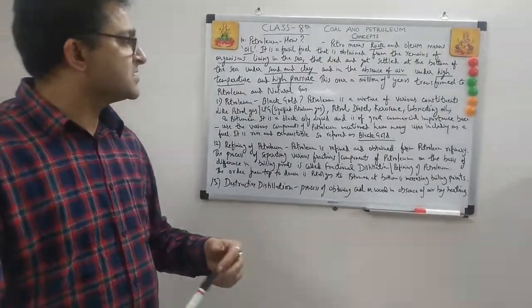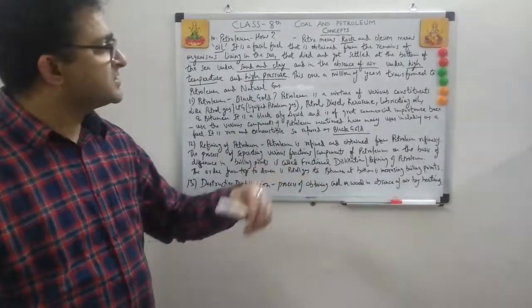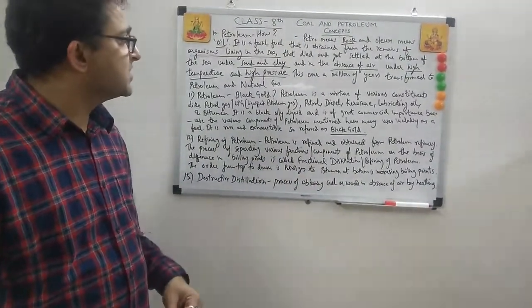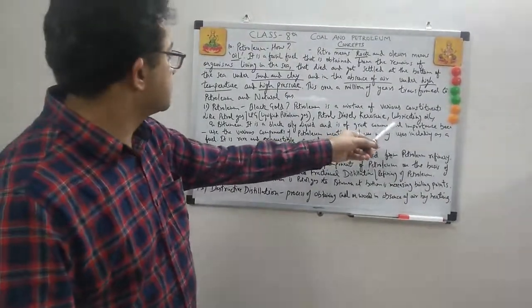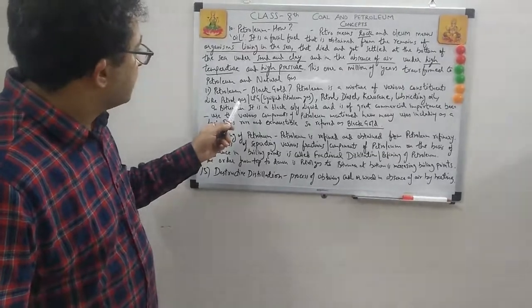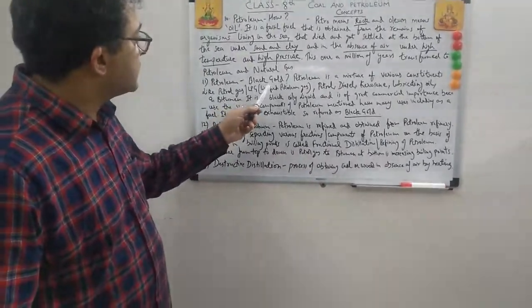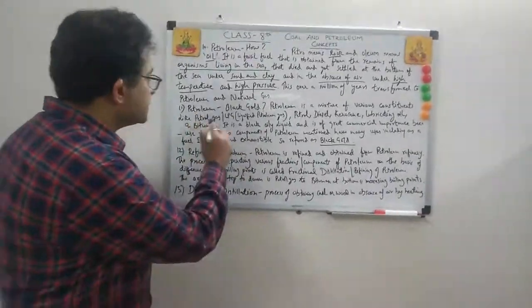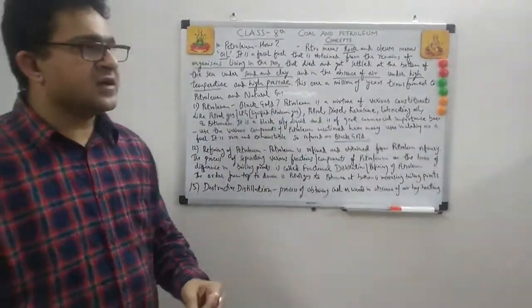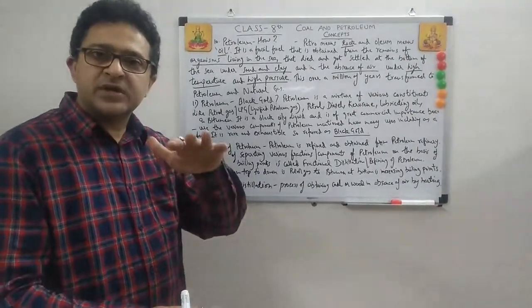So these are some points you can always write in the answer. But let's see how the book says it. Petroleum is a mixture of various constituents like petroleum gas. This petroleum gas is a gas, but it is also called LPG, liquefied petroleum gas. The LPG cylinder you see is all under high pressure.